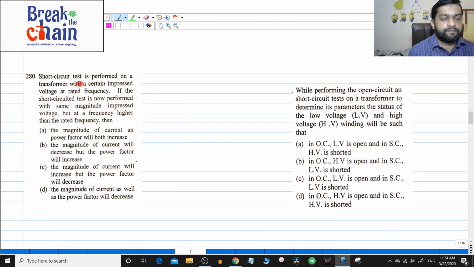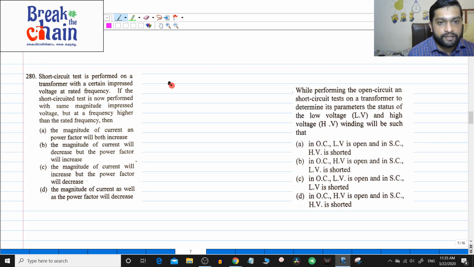Next question, 280. Short circuit test is performed on a transformer with a certain impressed voltage and rated frequency. If the short circuit test is now performed with the same magnitude of impressed voltage, but a frequency higher than the rated frequency, then okay.